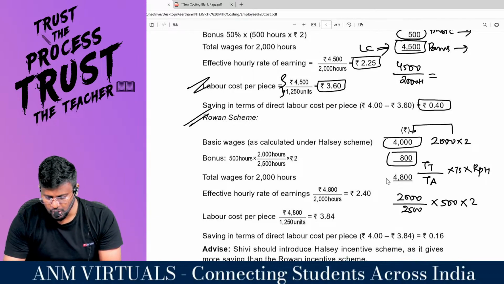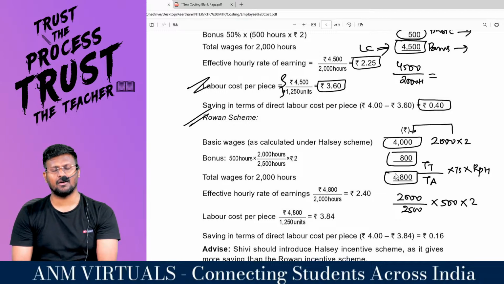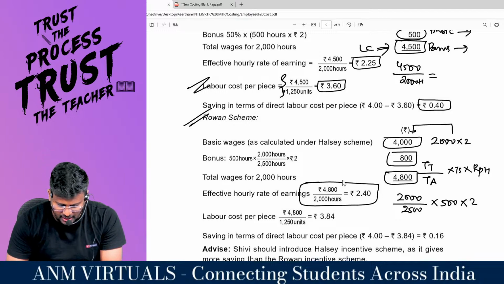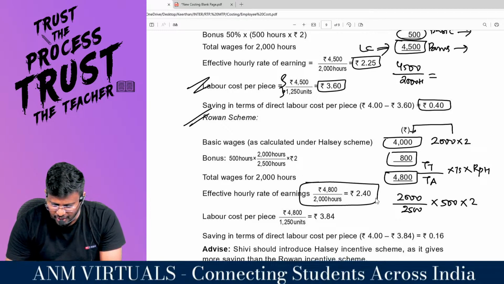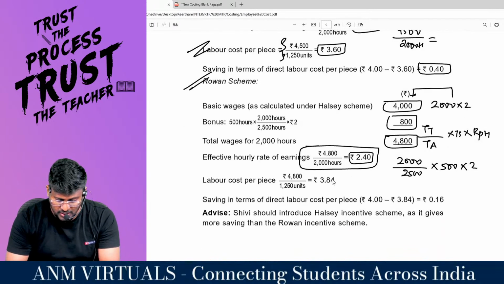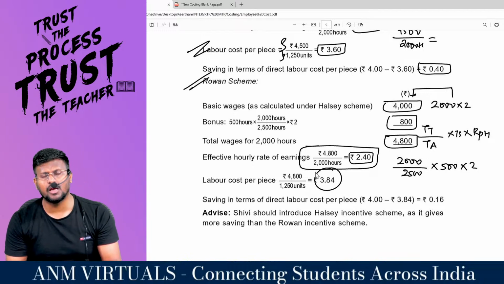So my dear lovable students, total wage is 4800. 4800 divided by 2000 hours means every hour it is 2.4. For every unit, 4800 divided by 1250 units means 3.84 per unit.